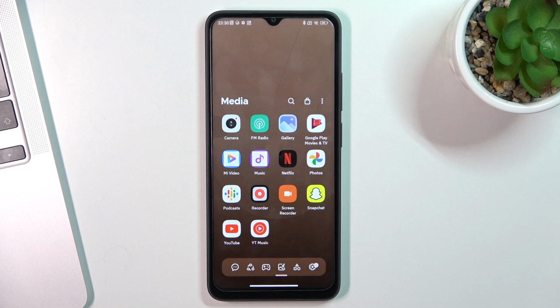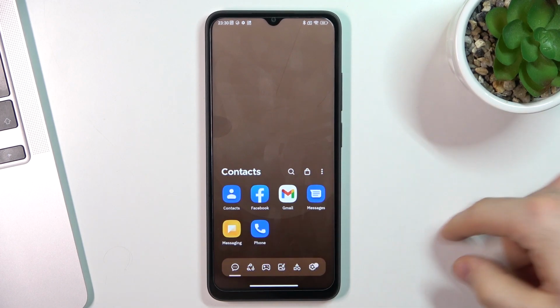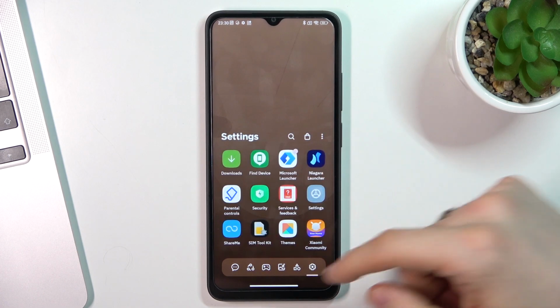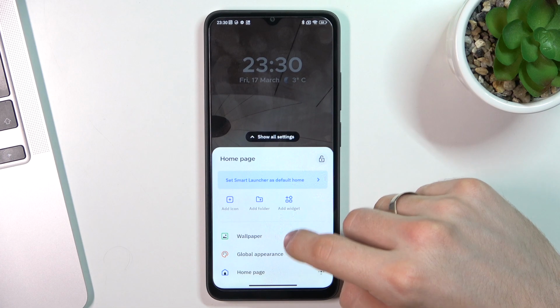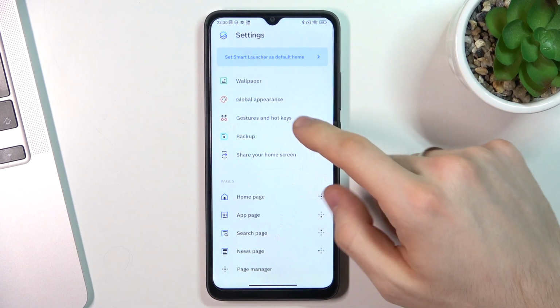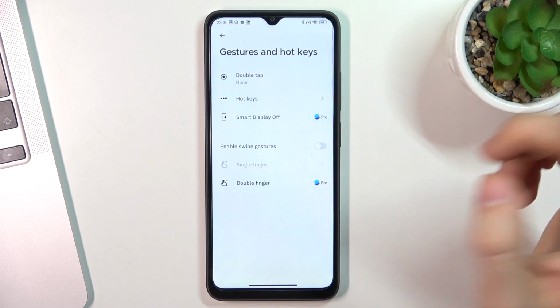If you want to find anything, for example, games, it's here. Your messengers, your Telegram, Messenger, Instagram will be here. Settings and utilities are here. And of course you can set up gestures here. It's really helpful.